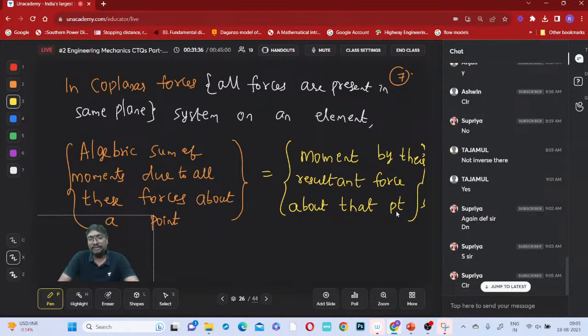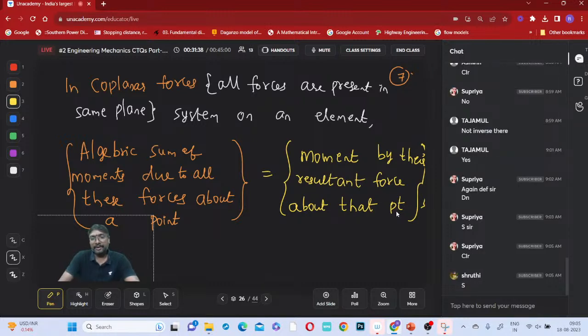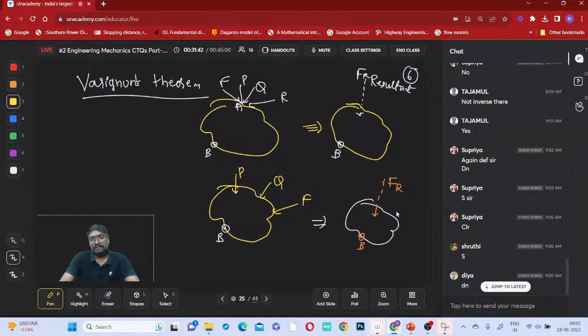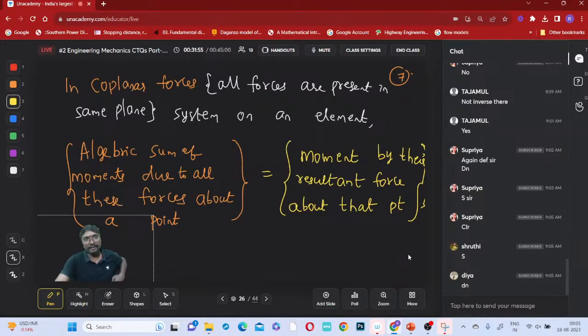Once clear, note down. Is this previous diagram noted? So the sum of the moments about this point B will be equal to the moment about B because of this resultant. Done everyone?